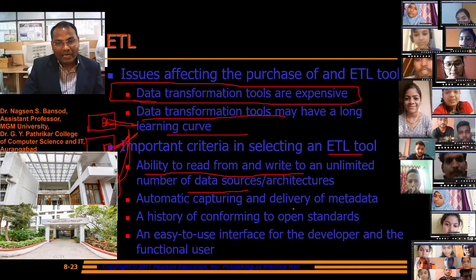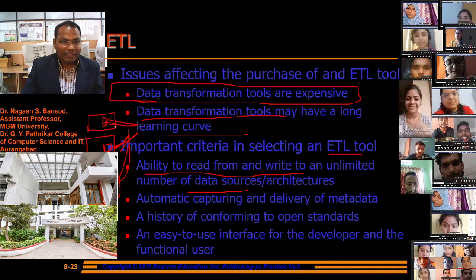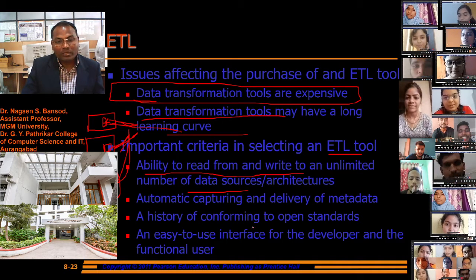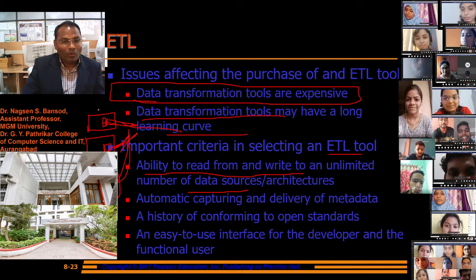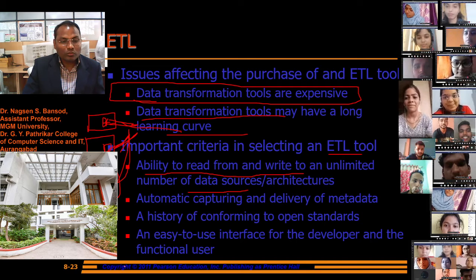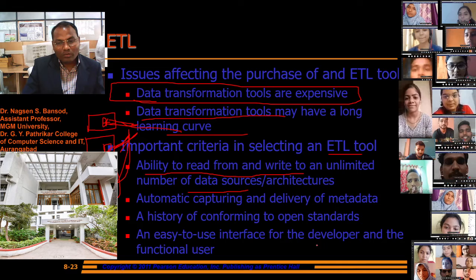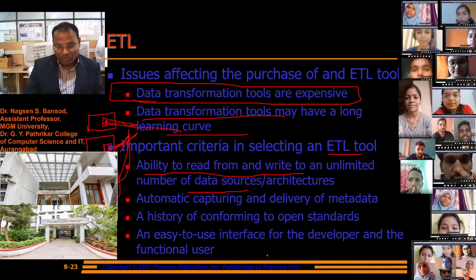Automatic capturing and delivery of metadata: that should be automatically captured and delivered to the metadata. A history of conforming to open standards: there should be a history, all the product information should be stored. And an easy to use interface for developers and functional users, it should be easy to use.